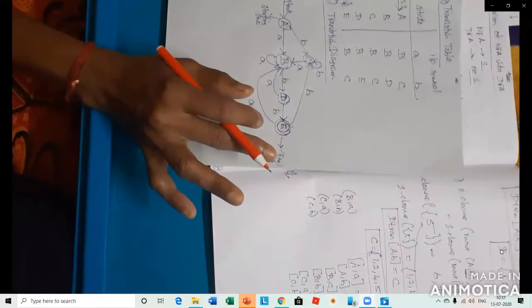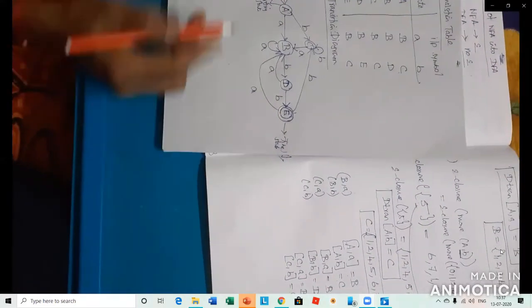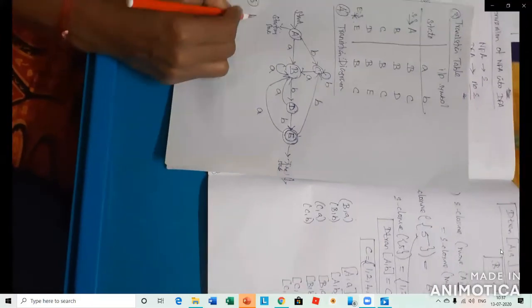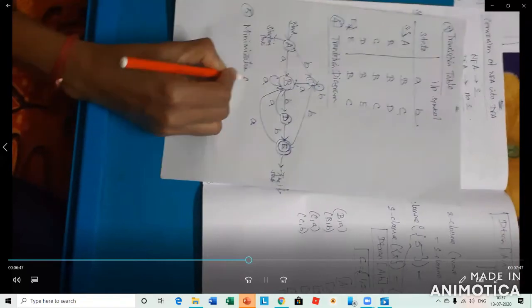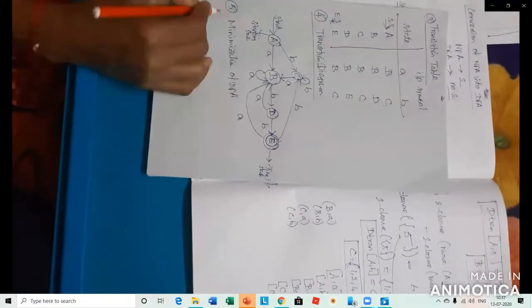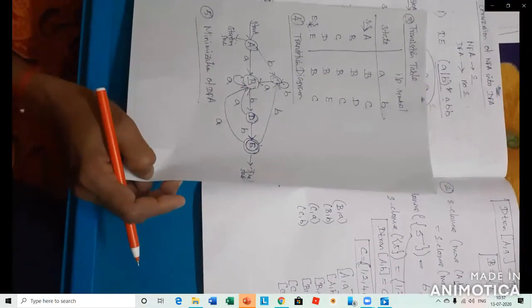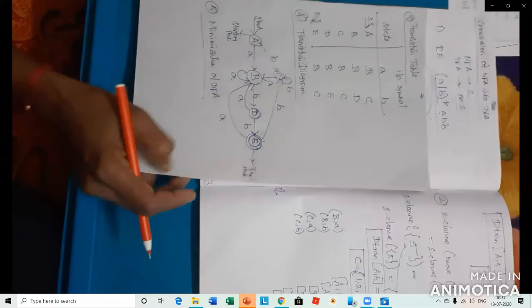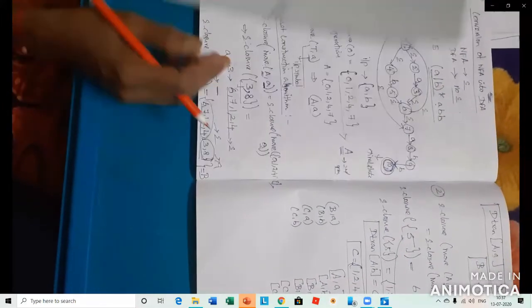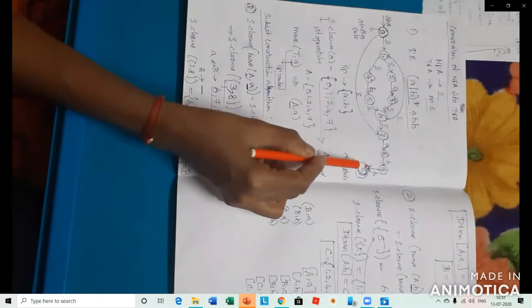The next step is minimization of DFA. In your examination, we have two things. One is conversion of NFA to DFA: first, based on the regular expression, you draw the NFA diagram.